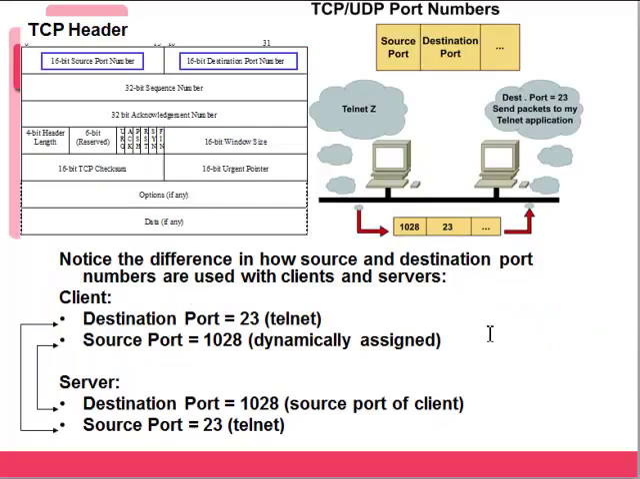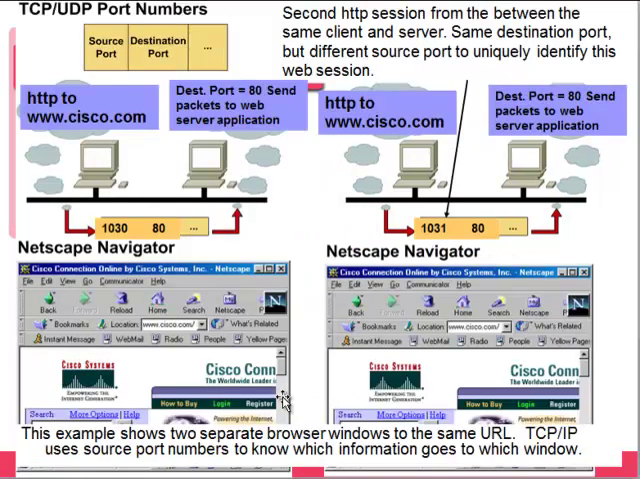Well, now when that server wants to reply back to us, it's going to use the destination port of 1028 because that's who it came from. And it's going to use the source port of 23. So now it's coming from the Telnet server and going to the client. So along with their IP addresses and MAC addresses, we now have port numbers that are used for a communication process.